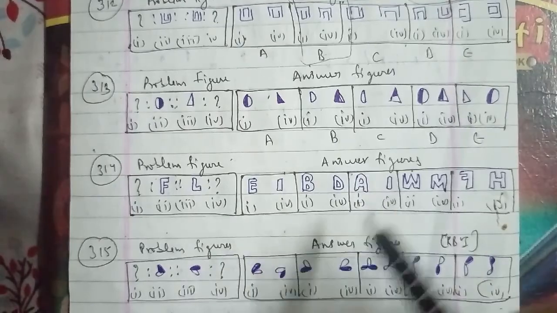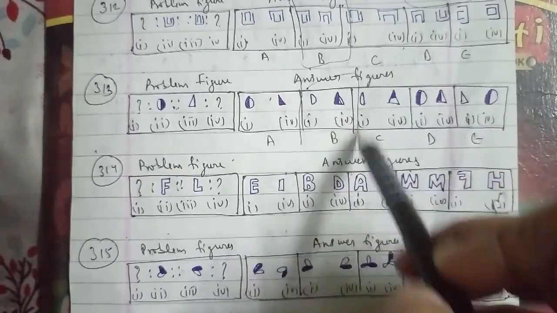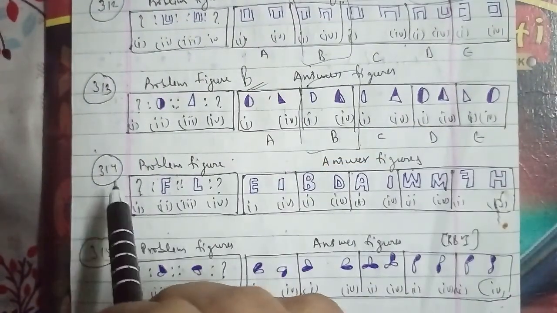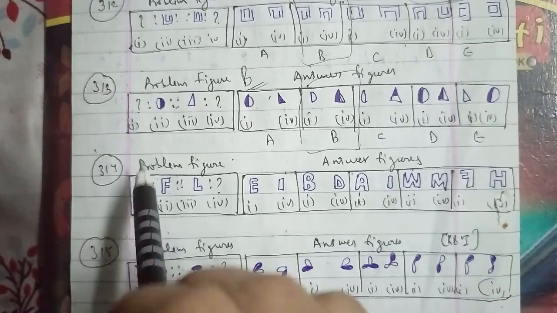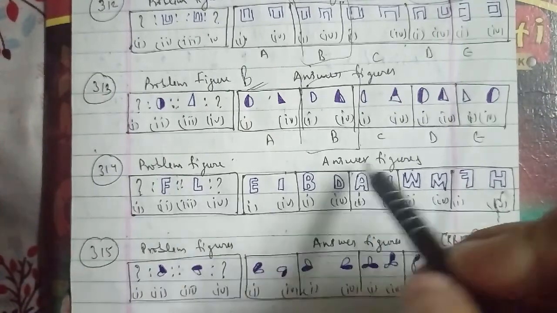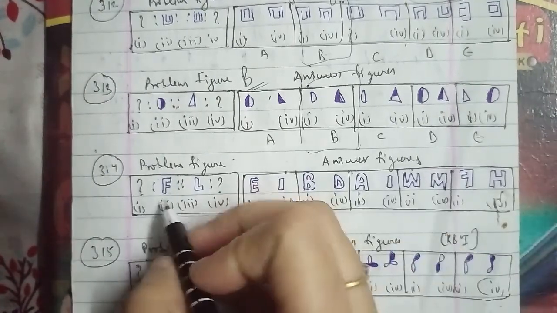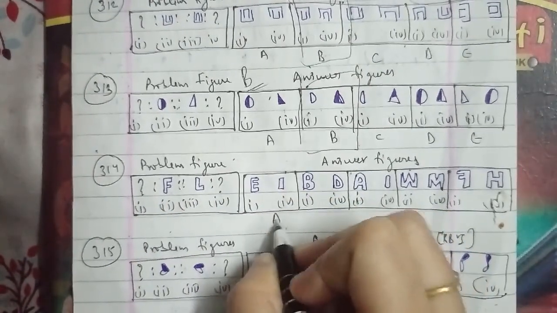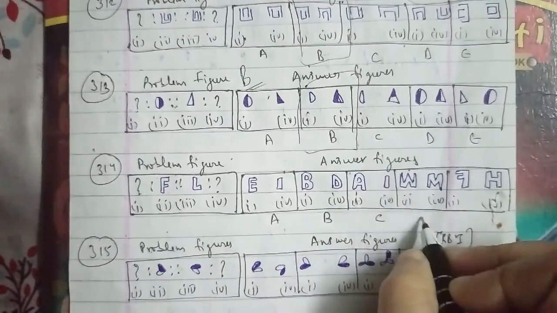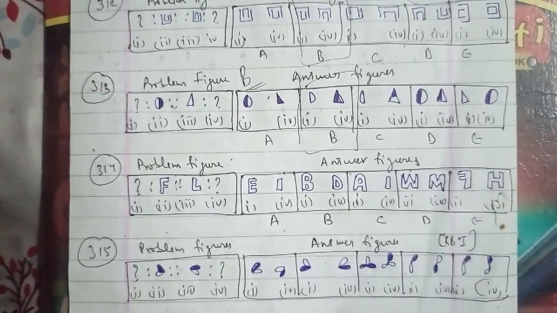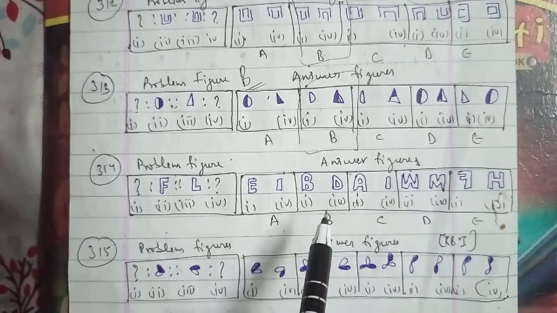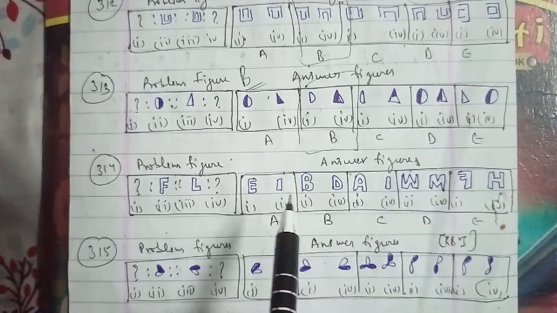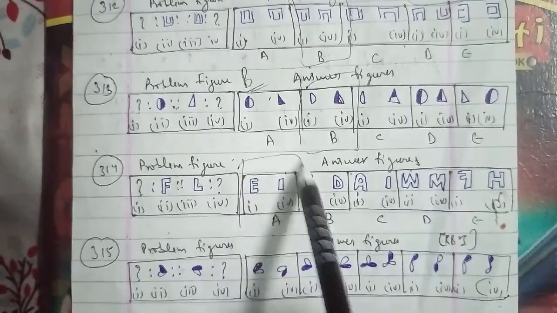We will go ahead with the 317th question of the session. These were the problem figures and these were the answer figures as well. As you can see, the question mark here is named with A, B, C, D and E. In reference to each, the sign in one moves to the other side of the central figure to give the second. We can say that the figure that will be the right answer is the E figure for this question as well.